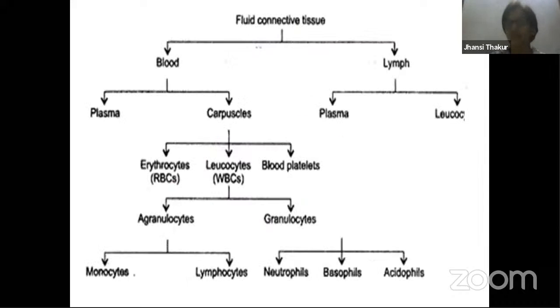This is a summary of the entire blood, that is fluid connective tissue. Lymph will start now. So blood is divided into plasma and corpuscles. We can call them corpuscles or erythrocytes, leukocytes, and blood platelets, all these things, right? Now let's move on to lymph.